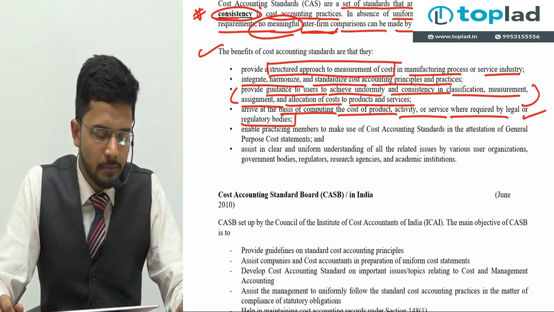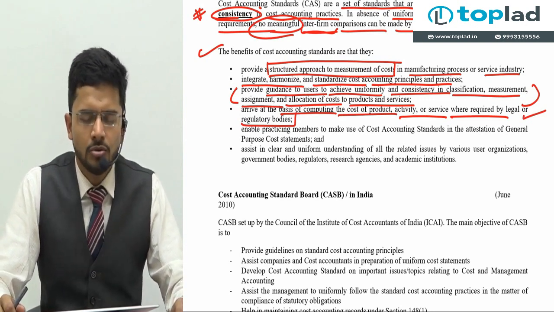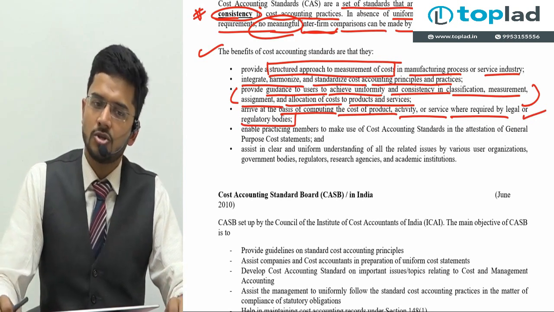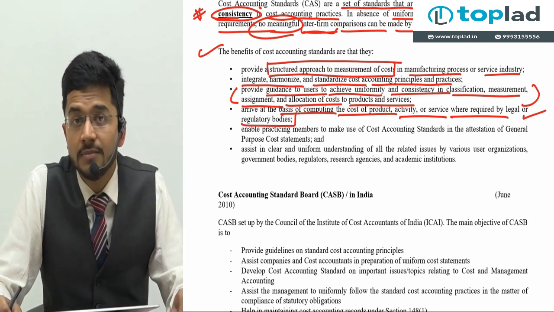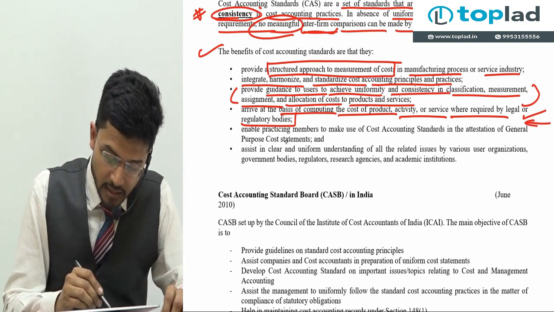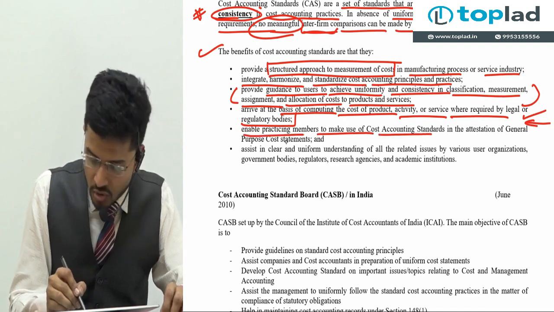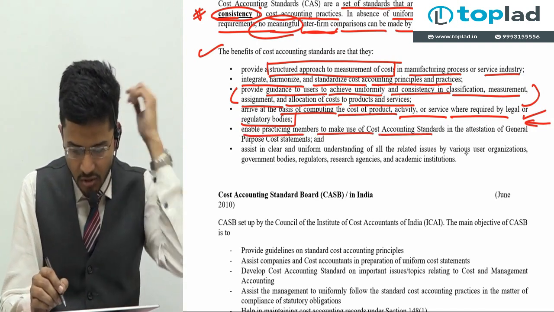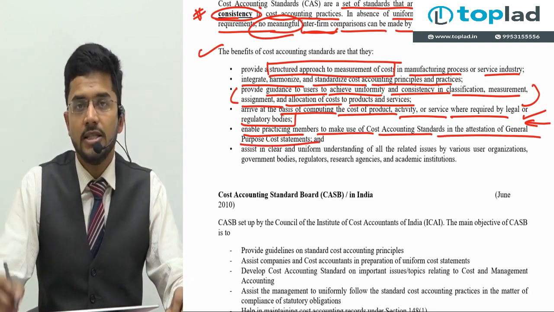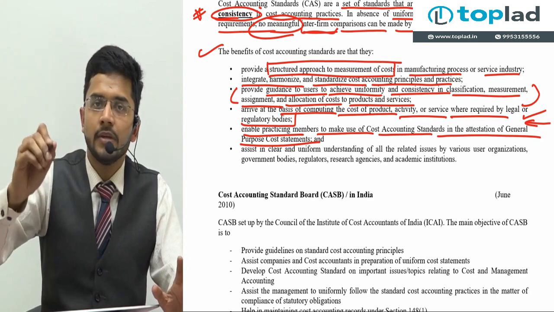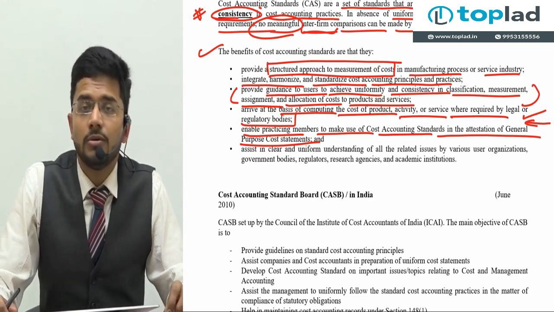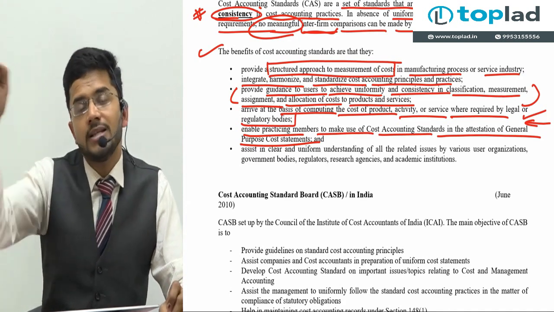Suppose some regulation asks me to compute the total cost of labor. What is the labor cost which has been incurred in your organization? If someone asks me that, it will be told to me by the cost accounting standard. Next, enable practicing members to make use of cost accounting standards in attestation of general purpose cost statements. So whenever a practicing cost accountant needs to attest, meaning certify, the cost of production, at that point in time, the cost accountant in practice should refer to the cost accounting standards.